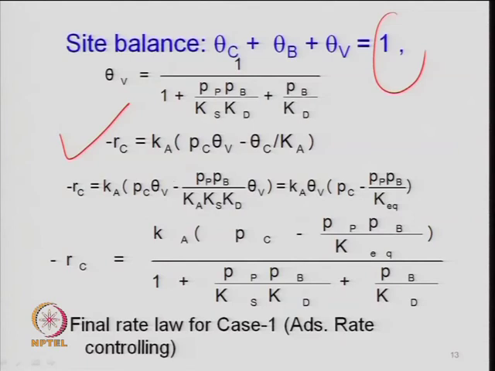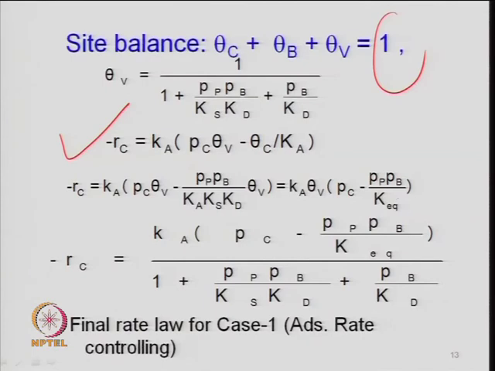So, substituted here, this is small k times P_c times theta_v, and theta_c is substituted as already calculated. So, P_p P_b divided by K_a. Now, this is the equilibrium constant for the adsorption reaction, the surface reaction, and this is the desorption of benzene, right, times theta_v. So, you can further simplify this. Theta_v can be taken out. So, K_a times theta_v, and in the bracket you have now P_c minus P_p P_b divided by the rest of the terms, right.